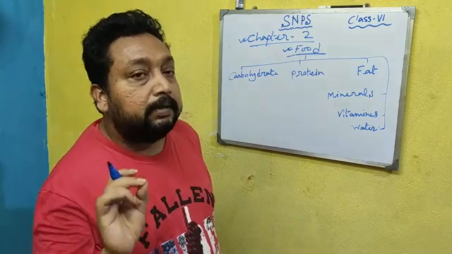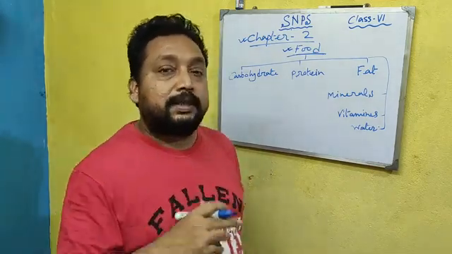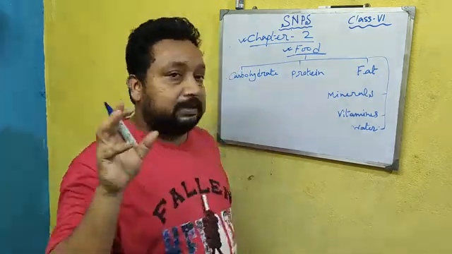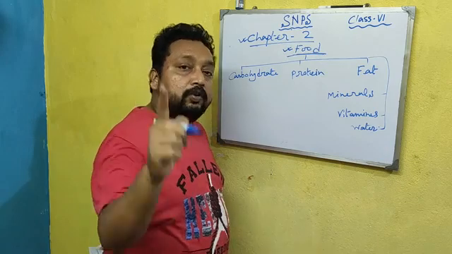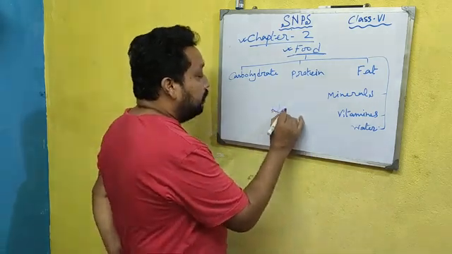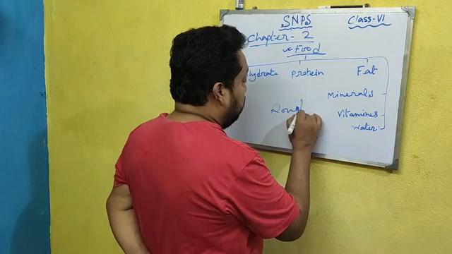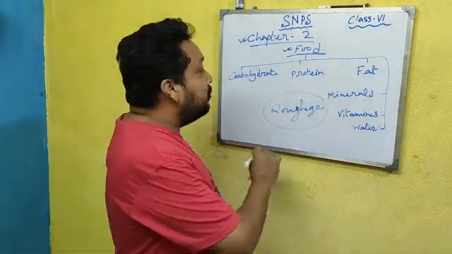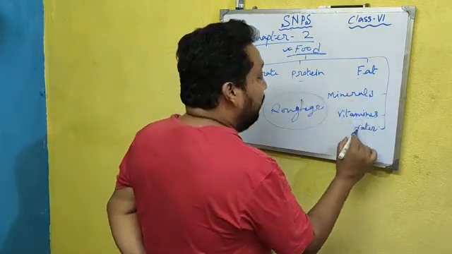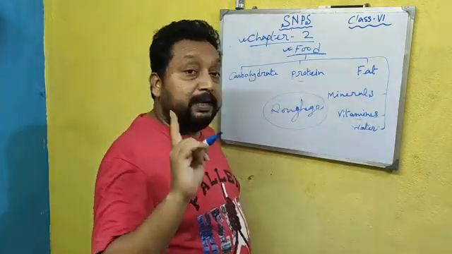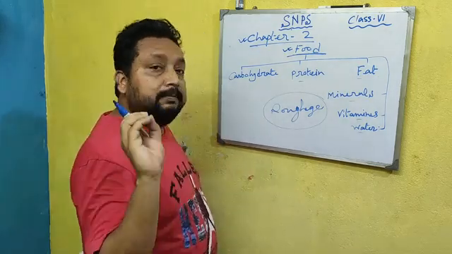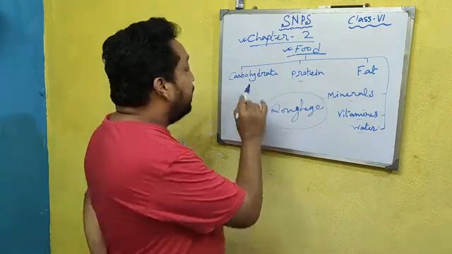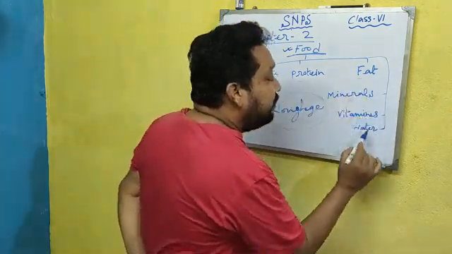I would like to mention here, because I think all the students have collected their books, there is some confusion. What are the main components of food? In your book there is roughage. Roughage is also a component of food, but it does not come under the main 6 components. Please hear it carefully, in the book there is some mistake. The main components of food are carbohydrate, protein, fat, minerals, vitamins and water.